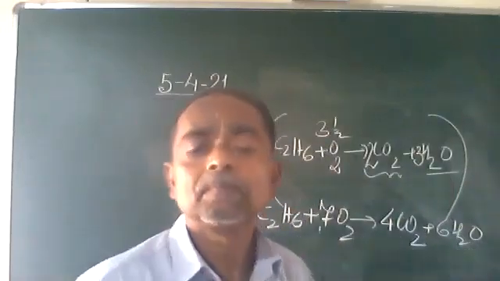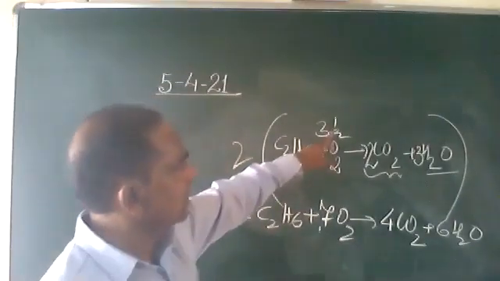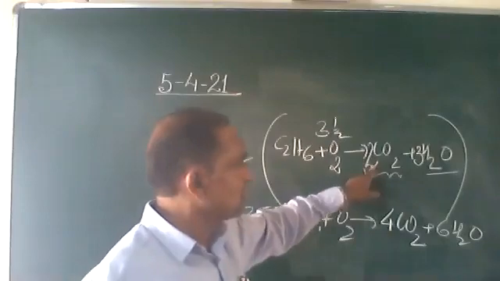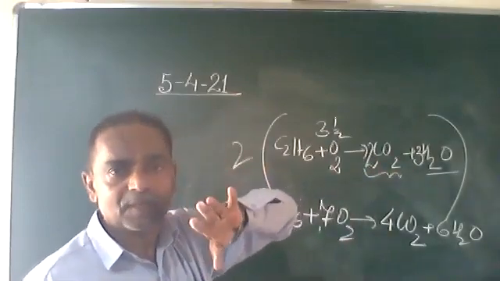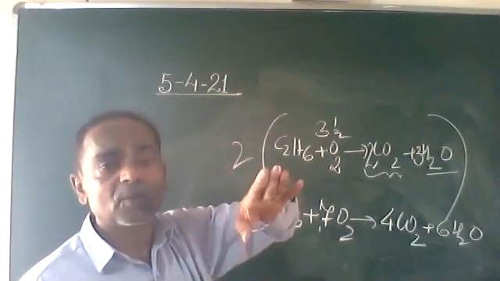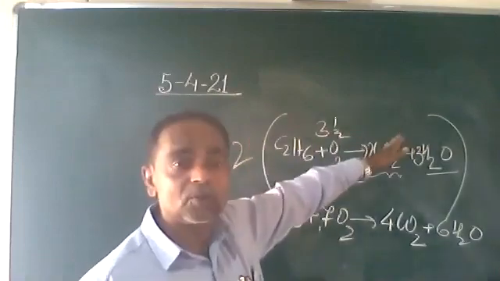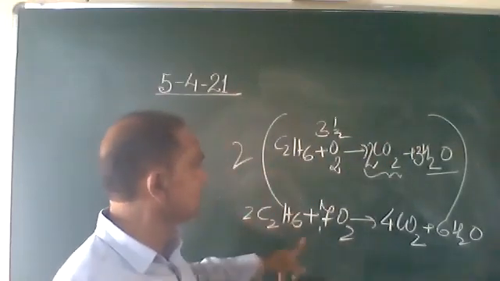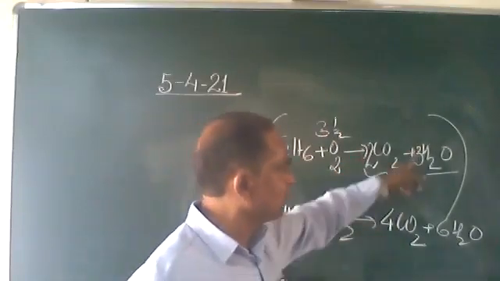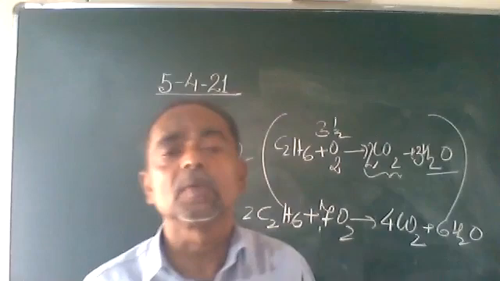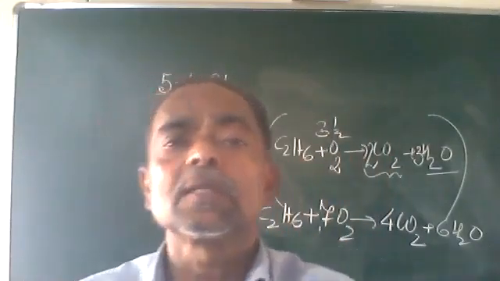Clear, everybody? C2H6 plus 3.5 O2 becomes 2 CO2 plus 3 H2O. Agreed? Now we cannot have half molecules. In maths you have studied this: to remove the half, we multiply the entire thing by 2. So we will get 2 C2H6 plus 7 O2 becomes 2 twos are 4 CO2 plus 6 H2O. The equation is balanced. So simple. Have you understood it? Clear how to balance it?